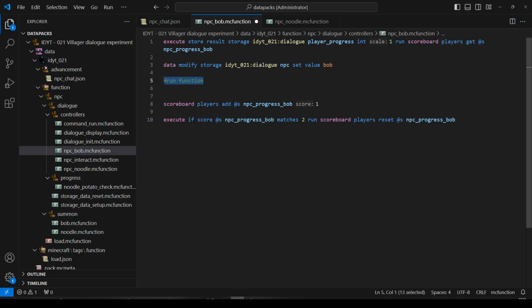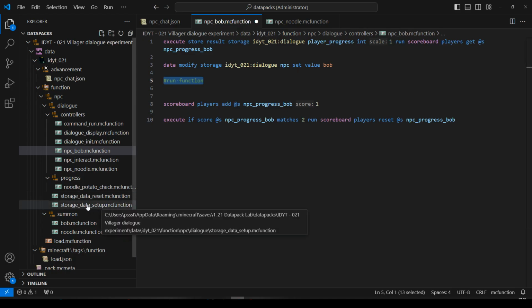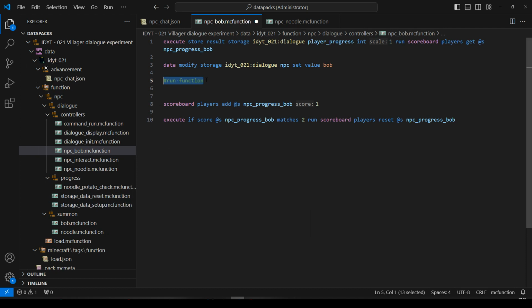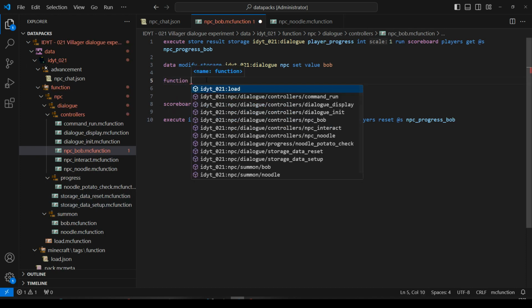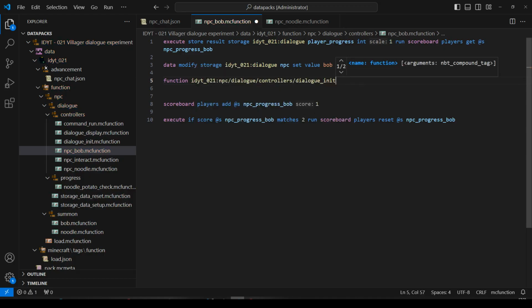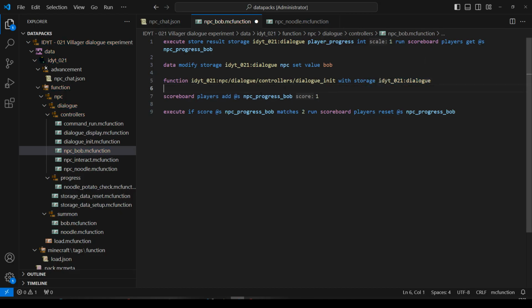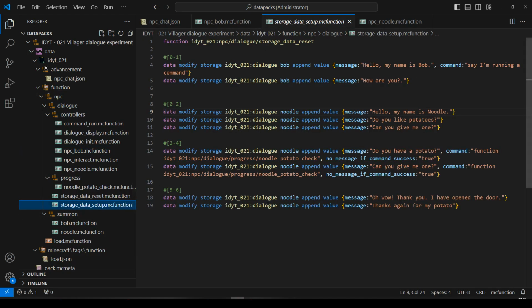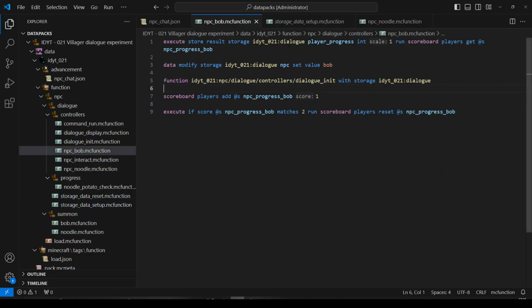It's going to be a macro function using some of the stuff we've put into player storage here and some of the stuff we put in using storage data setup. We are going to do function, and we can find it, dialog init. We're going to initialize the dialog and run it with storage dialog. We're going to pass over all our dialog to it, so that's everything in data storage setup, all the messages, and my player progress, which I've just saved, and Bob, which I've just saved.